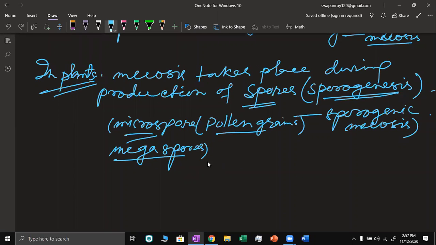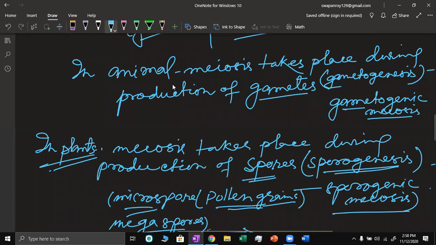Pollen grains are haploid. So pollen grains later on will produce the male gamete, and megaspores later on will produce the female gamete or the egg. Okay, so these are the main differences in how meiosis occurs in plants and animals.